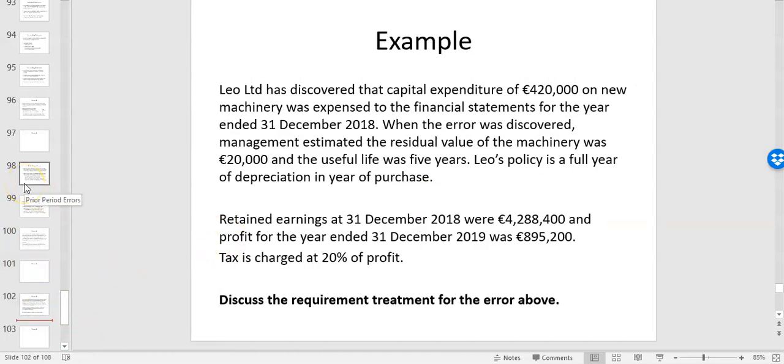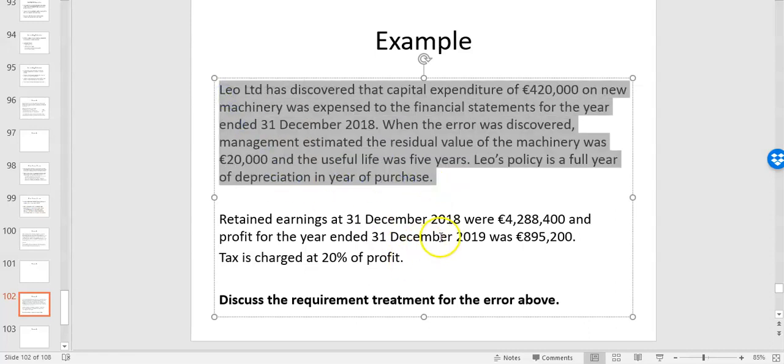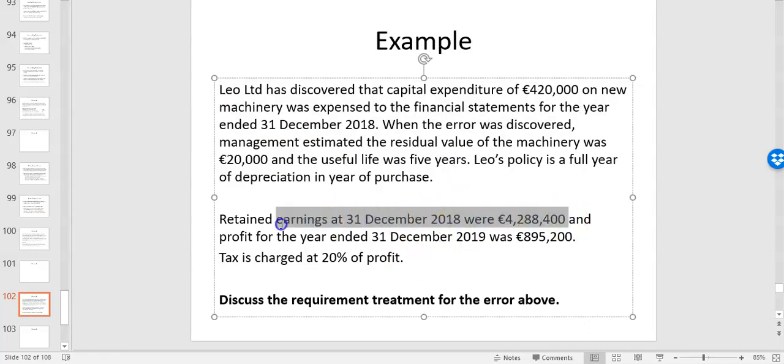Leo is another example where you've discovered capital expenditure on new machinery was expensed to the financial statements for the year end 2018. When the error was discovered, management estimate residual value of machinery was 20,000, a useful life of 5 years, and a full year depreciation in the year of purchase. Closing retained earnings last year was 4,288,400. Profit for this year, 895,200. And your tax is charged at 20% of profit.